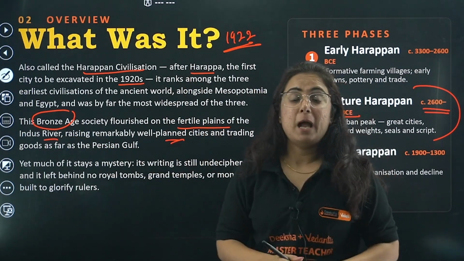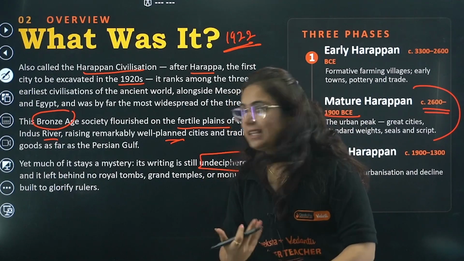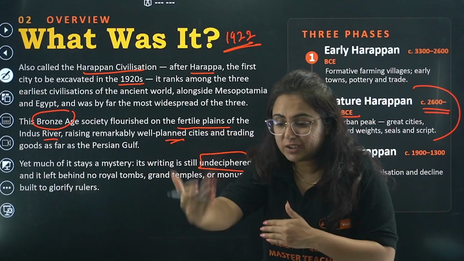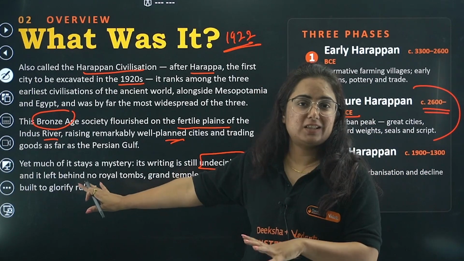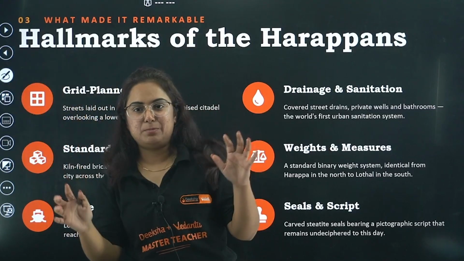But the mystery is we are not able to decipher what was written at that time. We are not able to understand where these cities went, because after this comes the Vedic age, which was not civilized like this particular time. So yes, this is a mysterious time particularly.